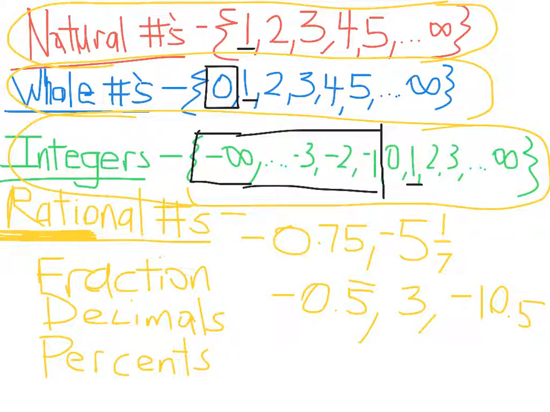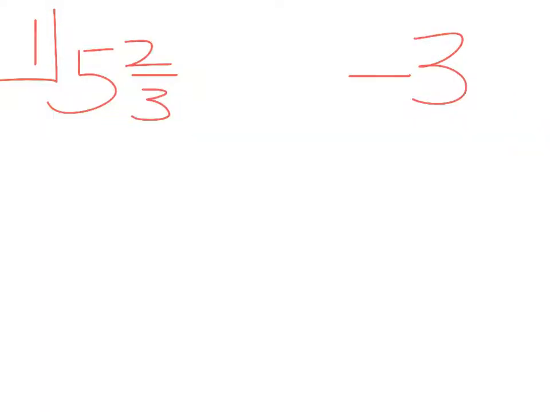All right, example 1 wants you to write each rational number as a fraction. So part A, you guys already know we do the C method, or MAD, mad, multiply, add, then divide. So I'm going to multiply 3 times 5, which is 15, and then as I keep coming around the circle, I'm going to add 2. 15 plus 2 is 17.